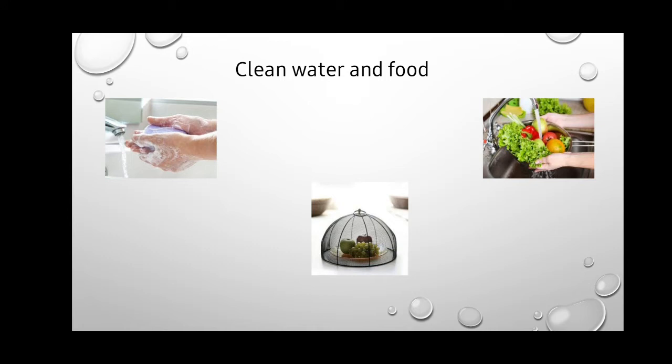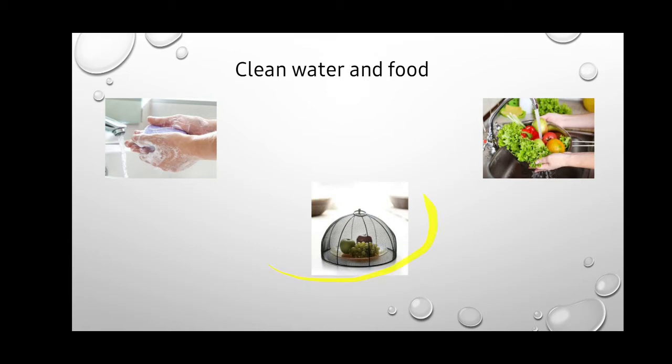The next is clean water and food. We should always make sure that the water is made safe for drinking by boiling or filtering it. And before eating or after eating, we must wash our hands with soap or hand wash so that the germs are not on our hands.